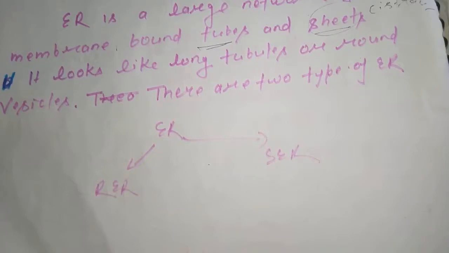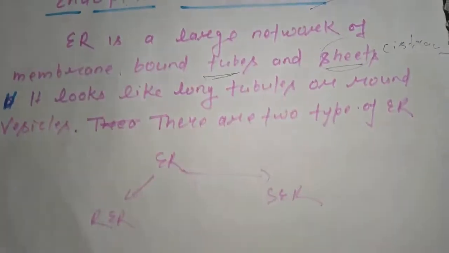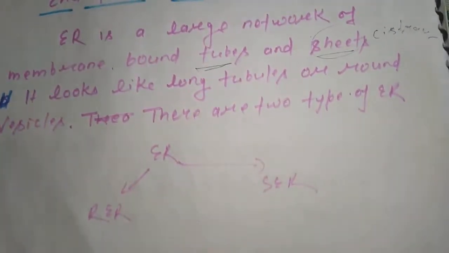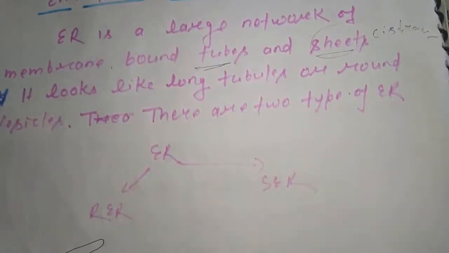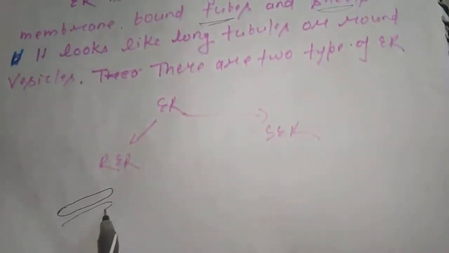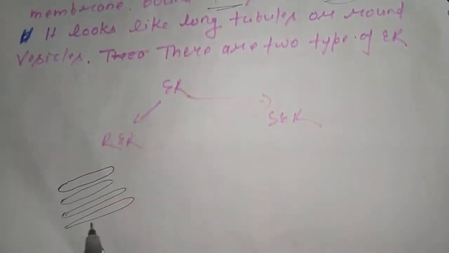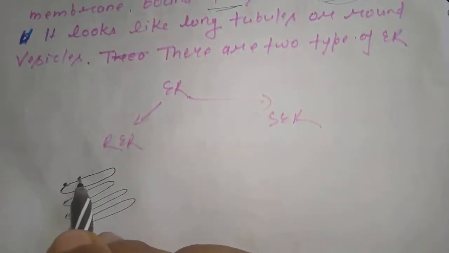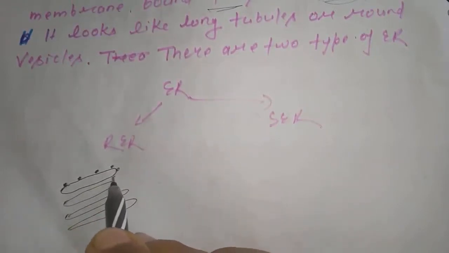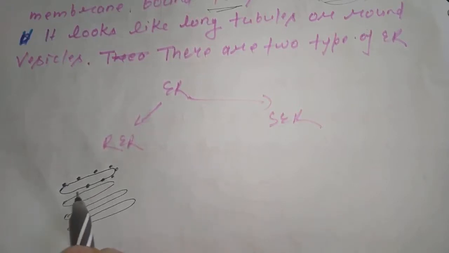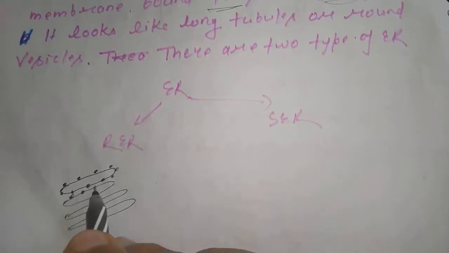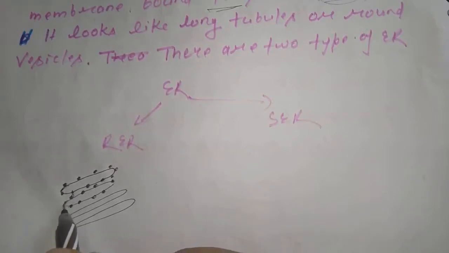In detail we study RER and SER. RER consists of cisternae. These are tube-like structures, students, on which ribosomes are attached. I already told you ribosomes may be free or may be attached to endoplasmic reticulum.